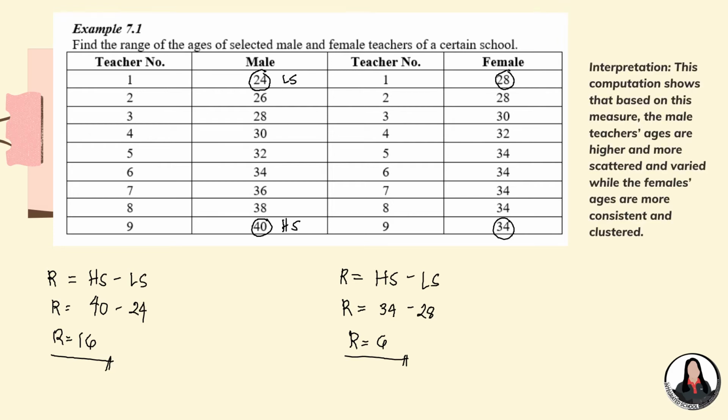Okay, so for the interpretation, this computation shows that based on this measure, the male teachers' ages are higher and more scattered and varied, while the females' ages are more consistent and clustered. So, for this example, based on our given, the scores of the male faculty are more dispersed and more scattered compared with the female faculty, because in the female faculty, the value is smaller. So, it means their scores are more consistent and clustered. Okay? Let us proceed with another.